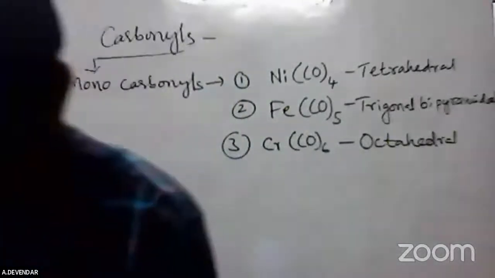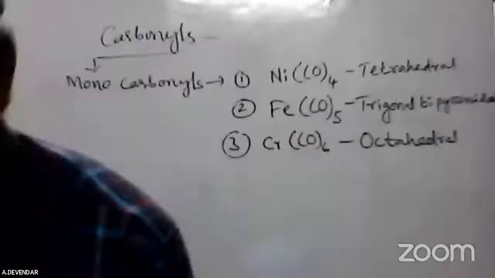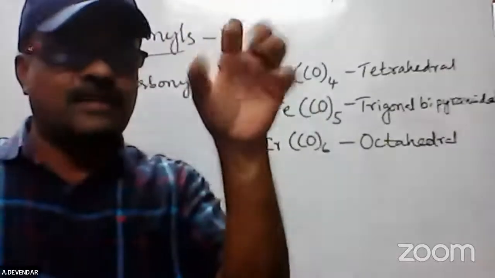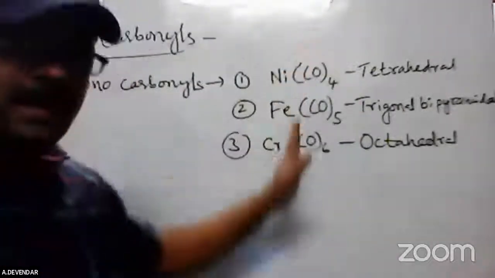My lesson itself is important; whatever topics I covered are important. So here you have tetracarbonyl nickelate, tetrahedral structure. If you see the question papers from 2015-18 onwards, these are the repeated questions.